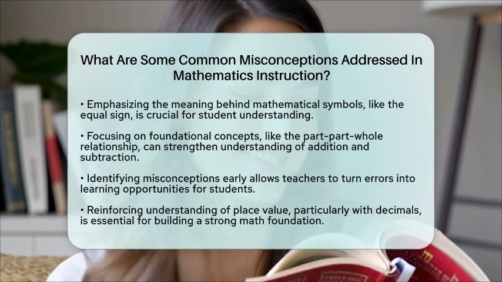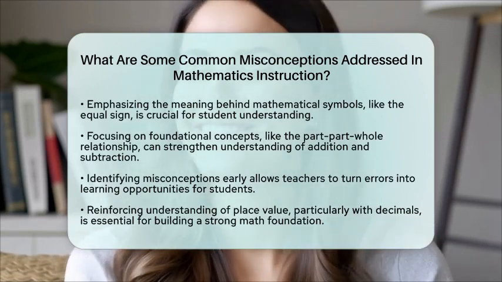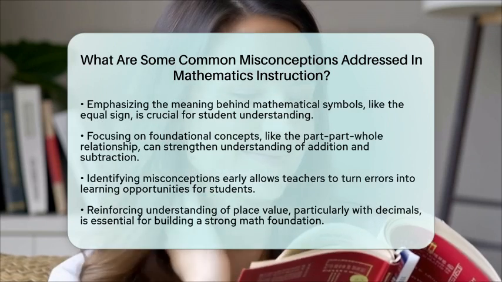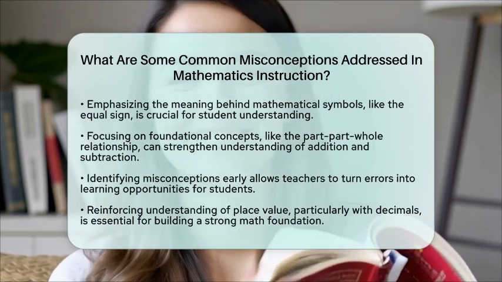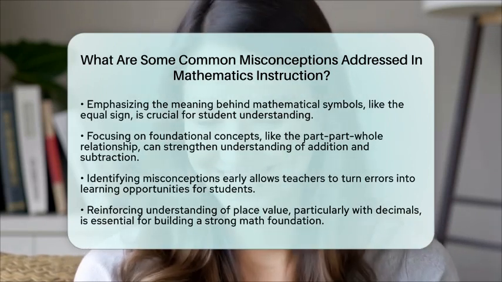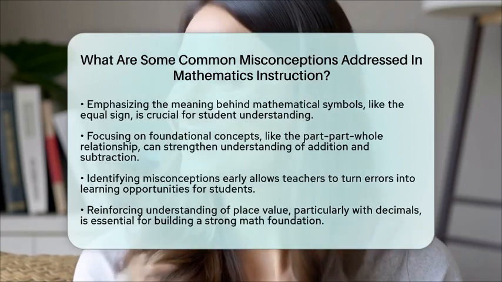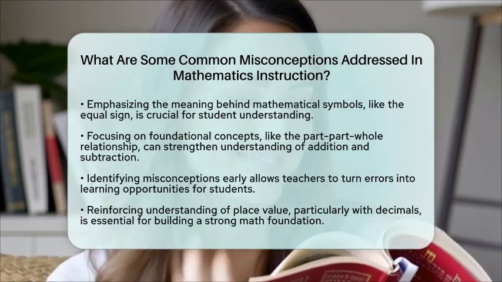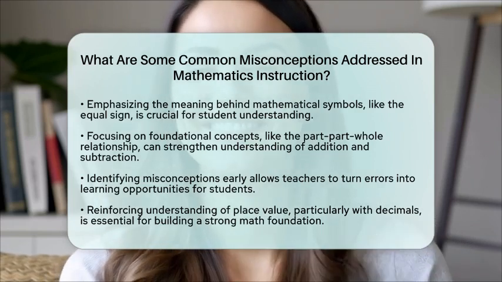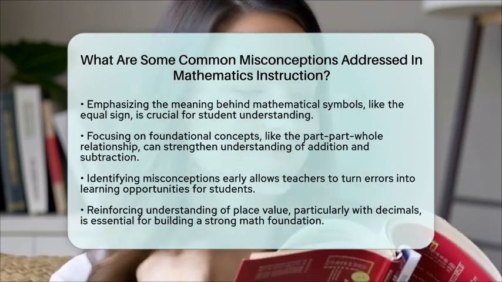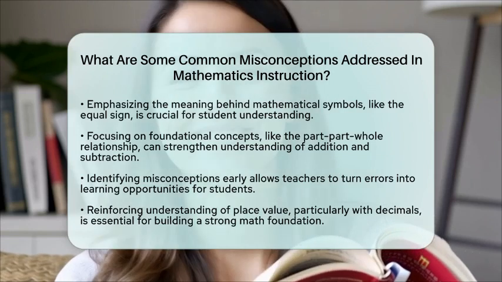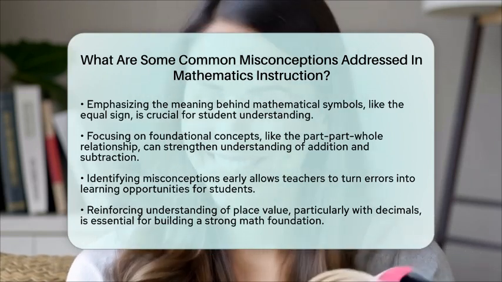To help students overcome these misconceptions, teachers can use visual aids like number lines and place value charts. It is also important to emphasize the meaning behind symbols, such as the equal sign, rather than just focusing on procedures. Spending time on foundational concepts, like the part-part-whole relationship, can also deepen their understanding of addition and subtraction.